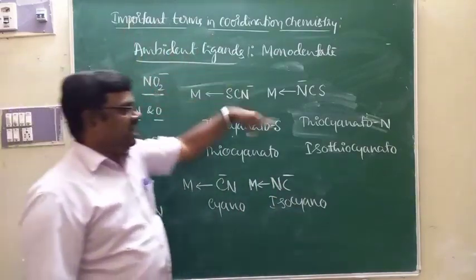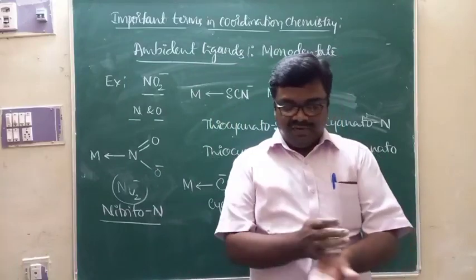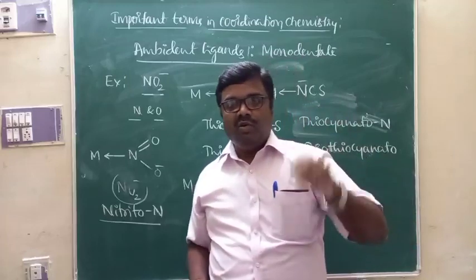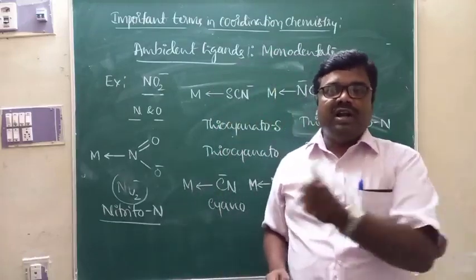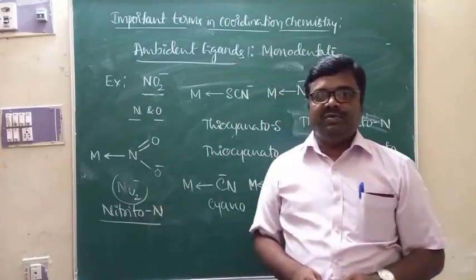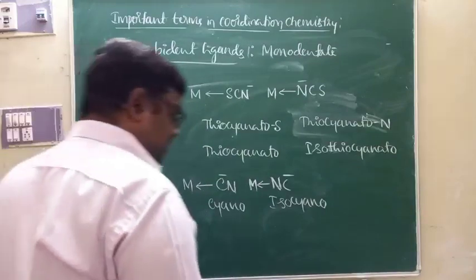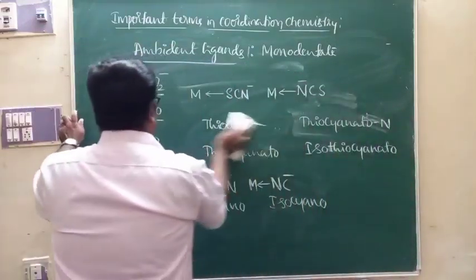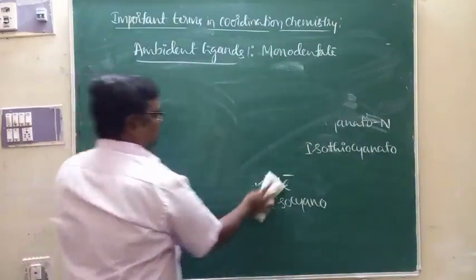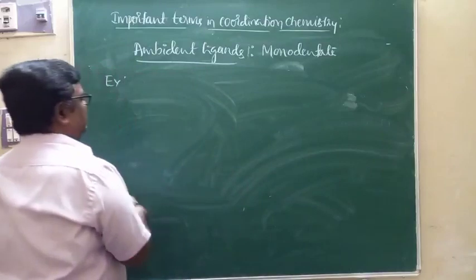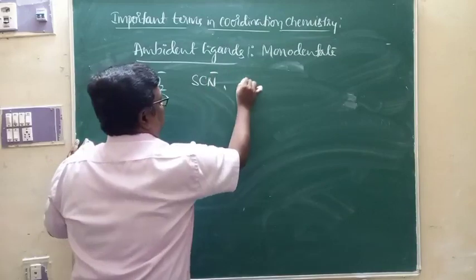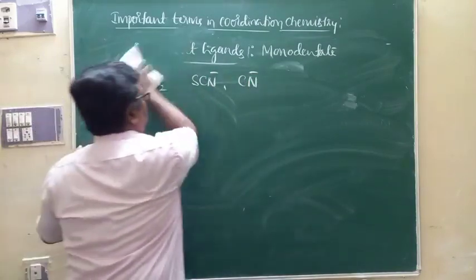So this is what we call ambident ligands. Therefore, ambident ligands are monodentate ligands containing more than one donor atom, which coordinate to the metal ion through one donor atom at a time. So that is what we call ambident ligands. If you are asked to write examples for ambident ligands, simply write NO2 minus, SCN minus and CN minus.